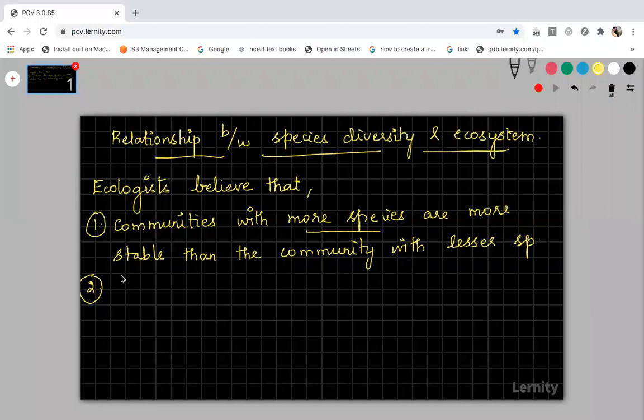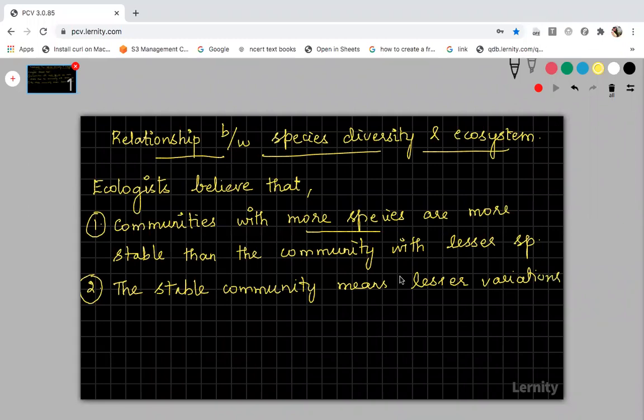The community which you consider a stable one always has lesser variations in productivity from year to year. There will not be a drastic increase or decrease in the productivity of that community, which means it represents lesser variation. This is the second point.